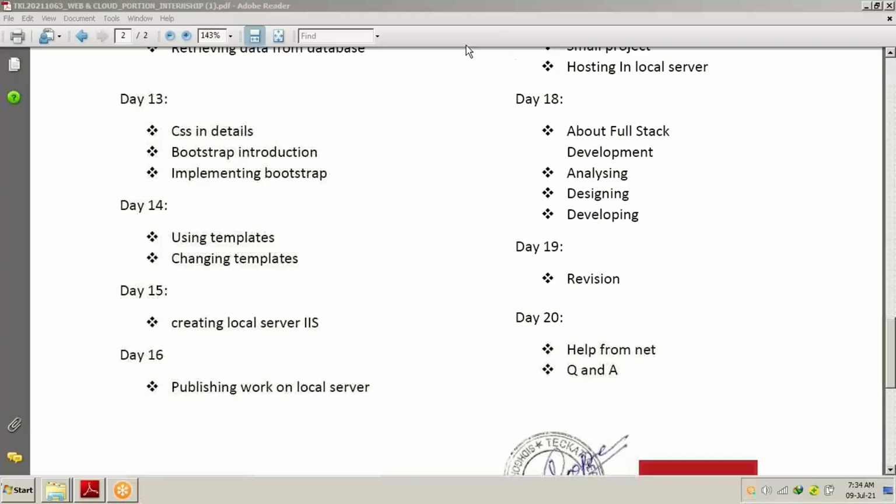As we have had quite a good gap between the sessions, due to some work of mine and for the organizers also, I believe we have to continue. Today is the day where we are going to discuss templates and changing in the templates.